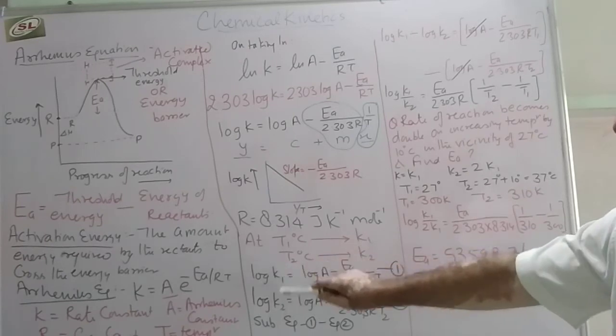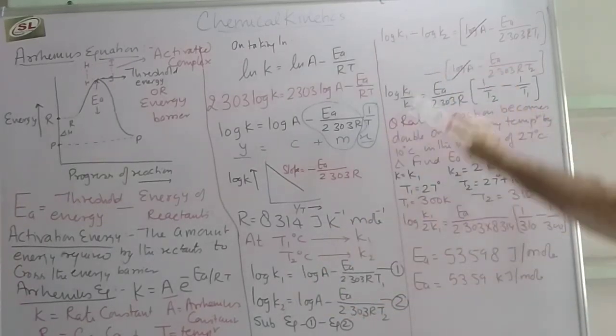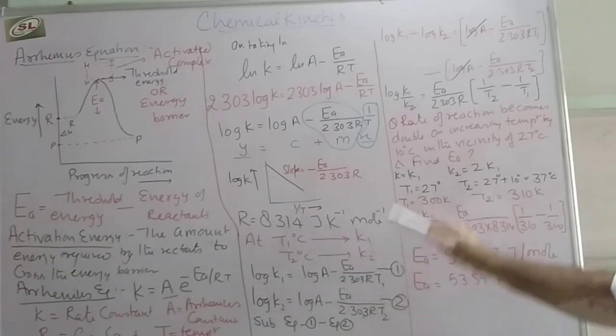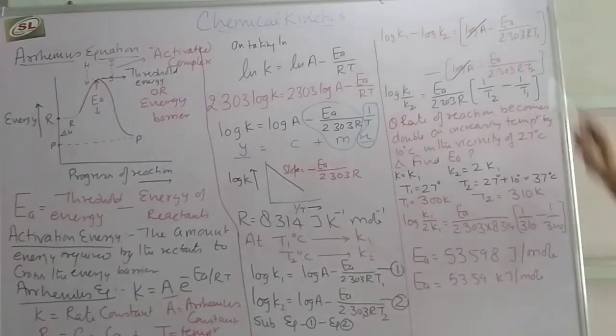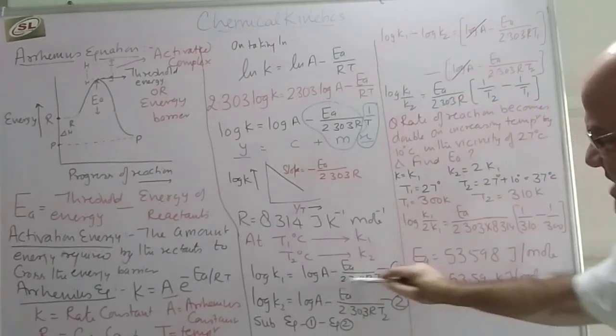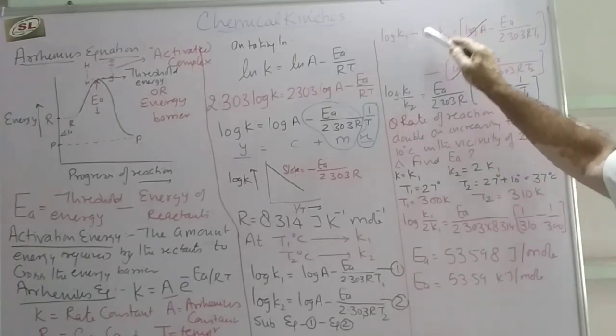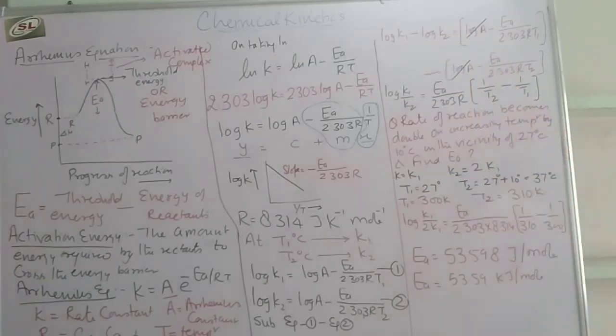So log K1 minus log K2 is equal to log A minus E upon 2.303 R T1, minus log A minus E upon 2.303 R T2. In log, this minus log K2 will be the denominator.